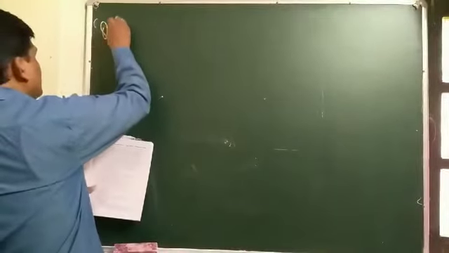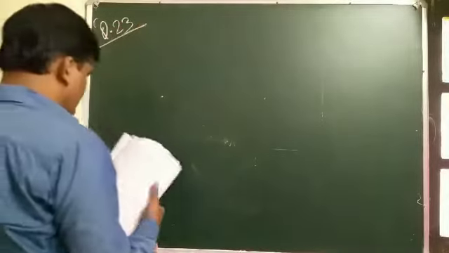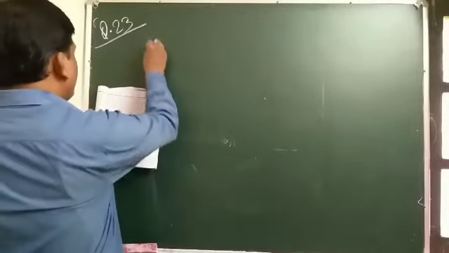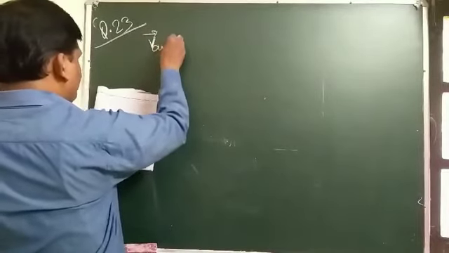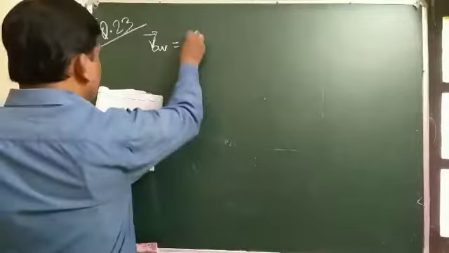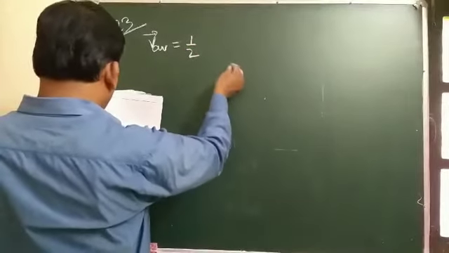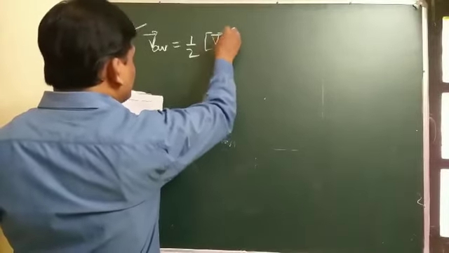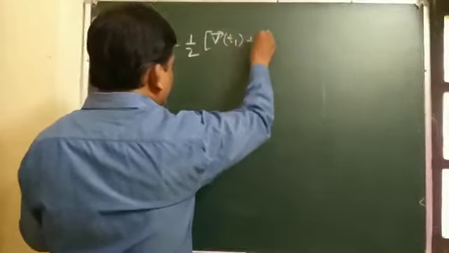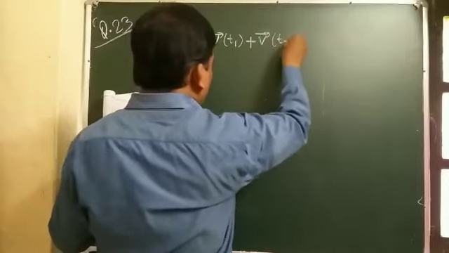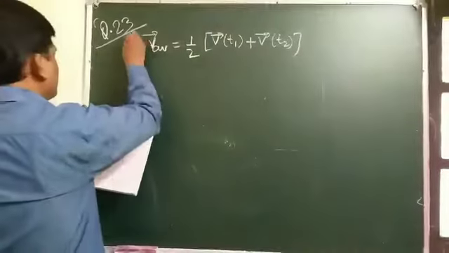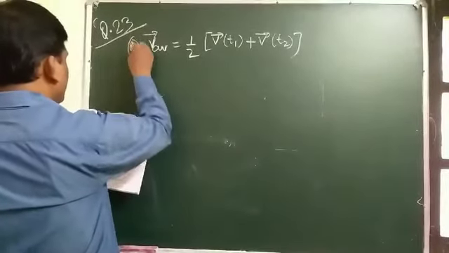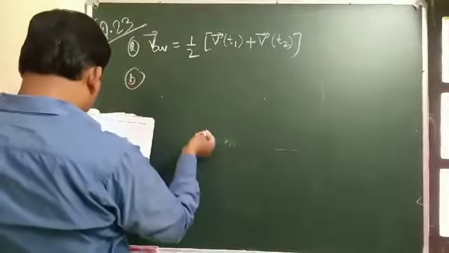This is V average, which is 1 by 2 of Vt1 plus Vt2. This is the first part, A. Next one is B.